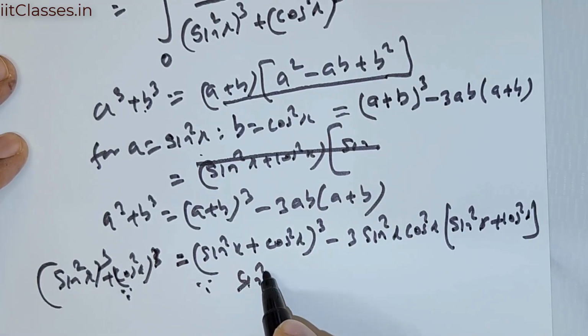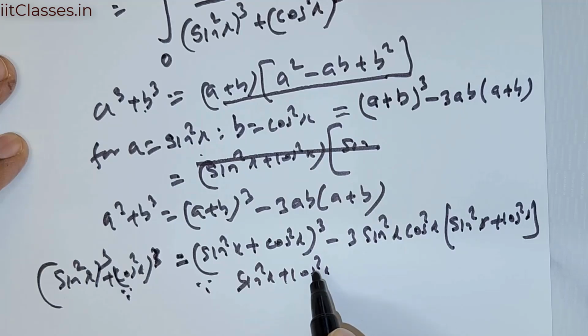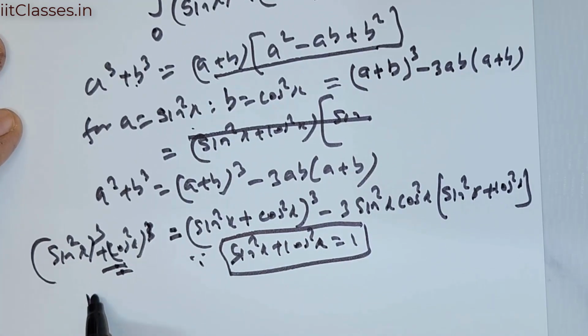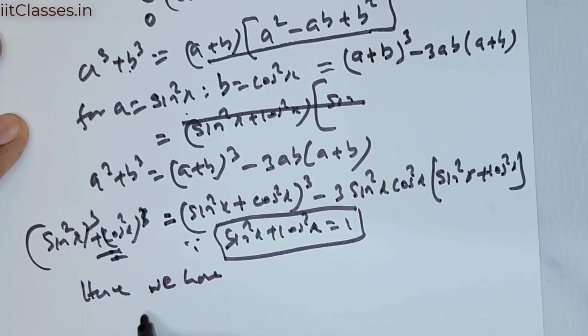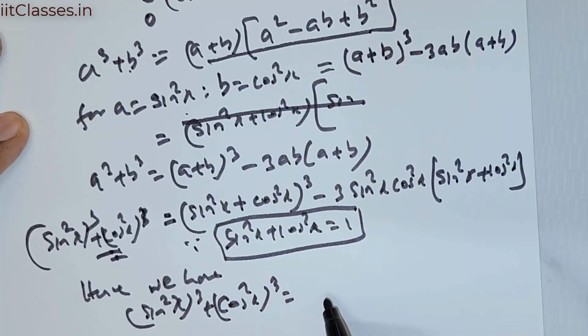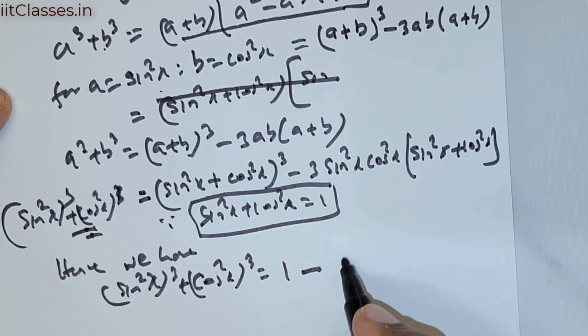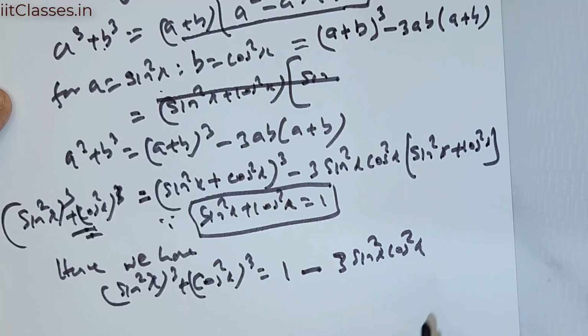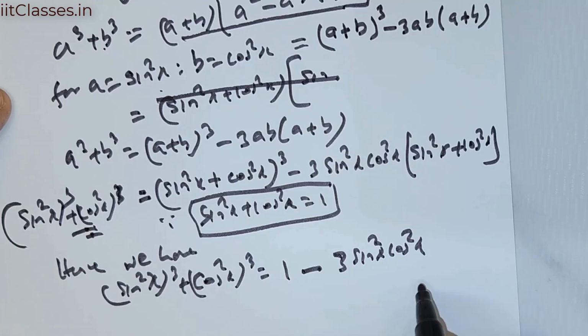Now sine squared x plus cos squared x is equal to 1. Hence we have sine squared x cubed plus cos squared x cubed to be equal to 1 minus 3 times sine squared x cos squared x. So this is what we have got.